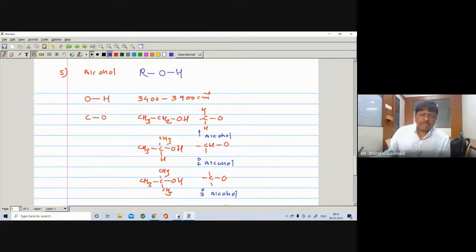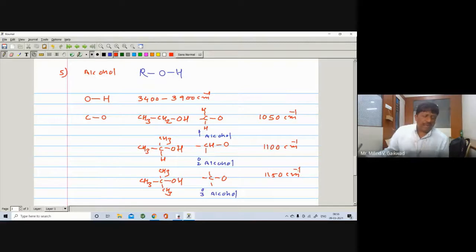Of course there is the presence of OH stretching, but you also get one of the important bands. Primary alcohol appears at 1050 centimeter inverse, secondary alcohol 1100 centimeter inverse, and tertiary alcohol 1150 centimeter inverse.